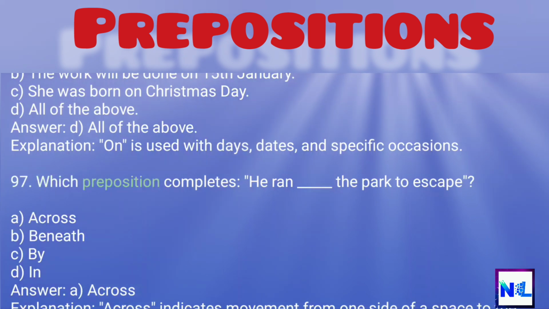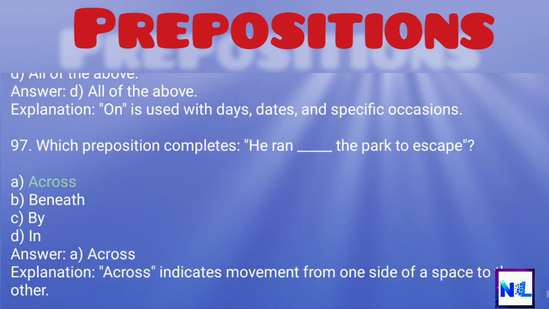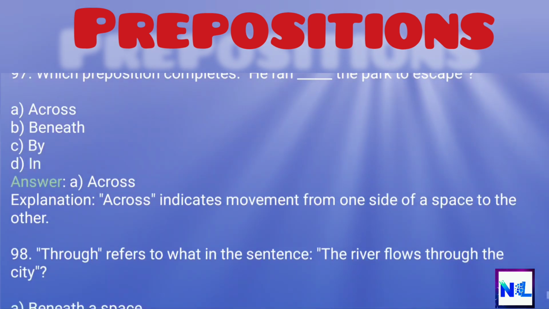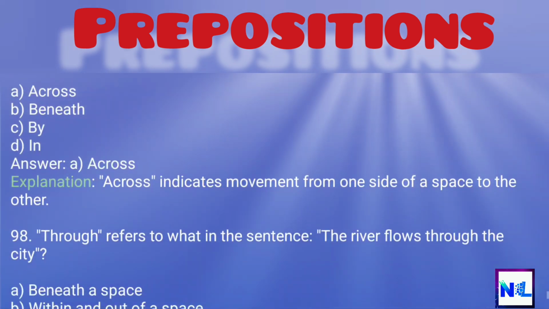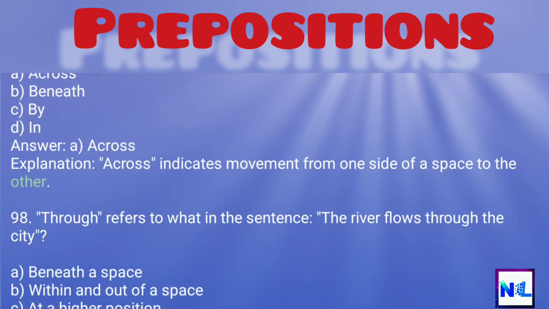97. Which preposition completes, he ran _ the park to escape? A. Across. B. Beneath. C. By. D. In. Answer: A. Across. Explanation: Across indicates movement from one side of a space to the other.